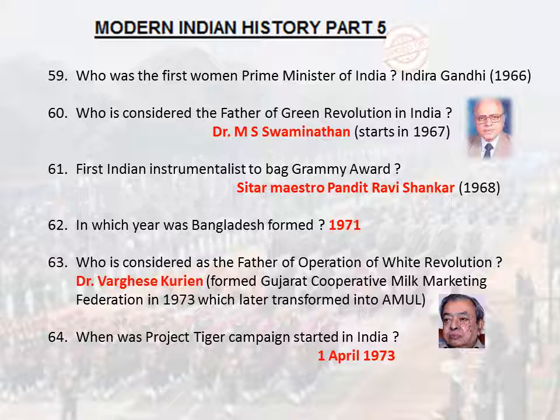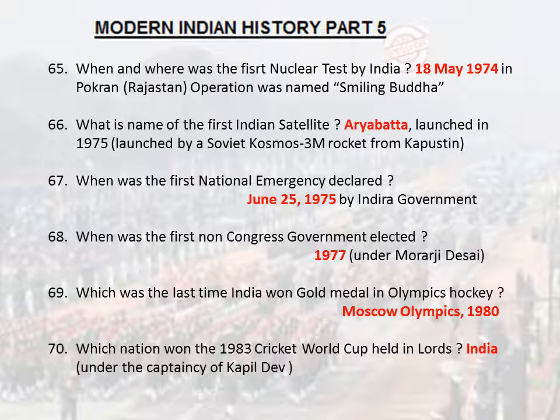In which year was Bangladesh formed? 1971. Who is considered the father of the White Revolution? Dr. Verghese Kurien. He formed the Gujarat Cooperative Milk Marketing Federation in 1973, which later transformed into Amul. When was the Project Tiger campaign started in India? 1st April 1973. When and where was the first nuclear test by India? 18th May 1974 in Pokhran, Rajasthan. The operation was named Smiling Buddha.